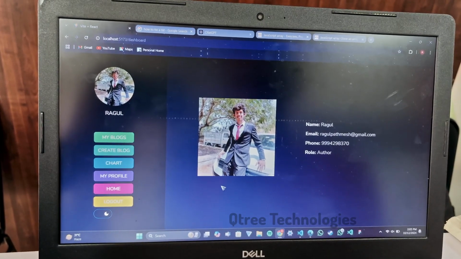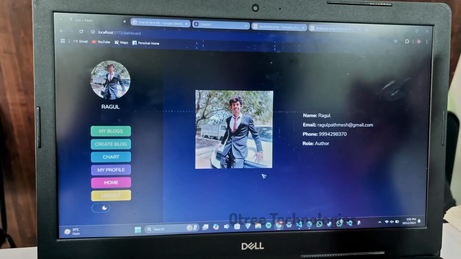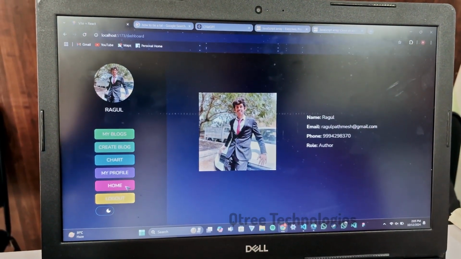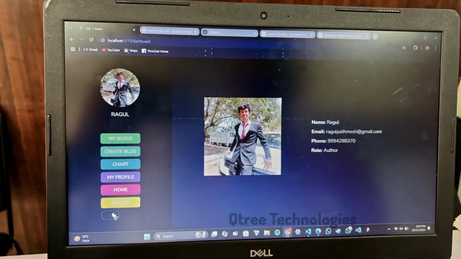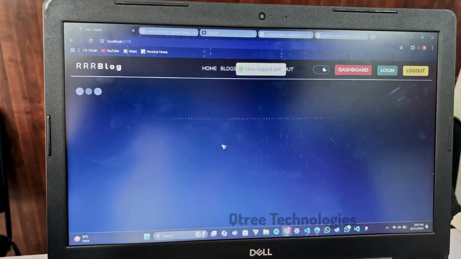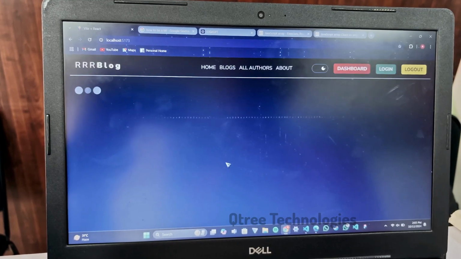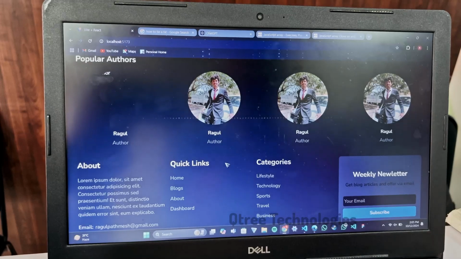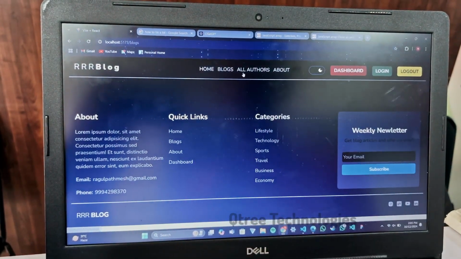My profile is next. My profile is nothing but about me: my name, email, phone number, author. Once you register, it will automatically route into here. Next is the home page. I have also given a dark theme and light theme here. Next you can log out here. Once you create your blog, it will appear at the home page in trending blogs, latest blogs, etc. So blogs is nothing but where your images will appear.